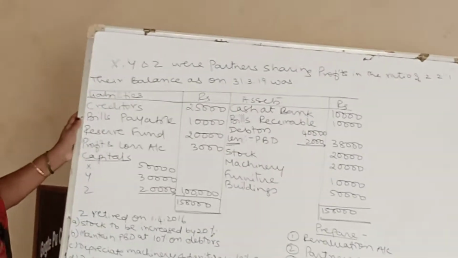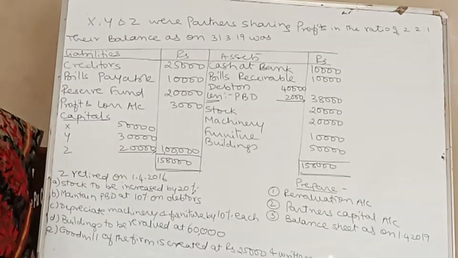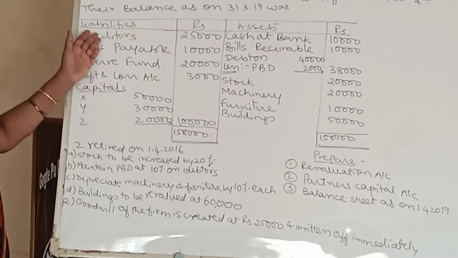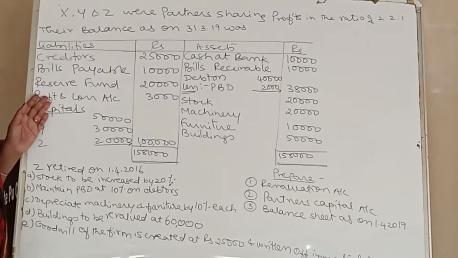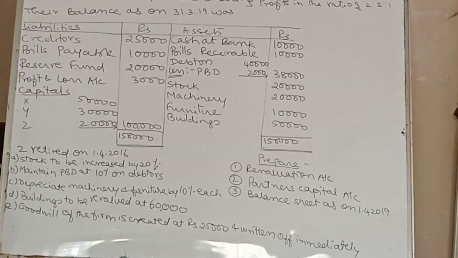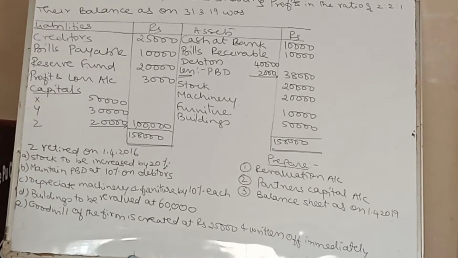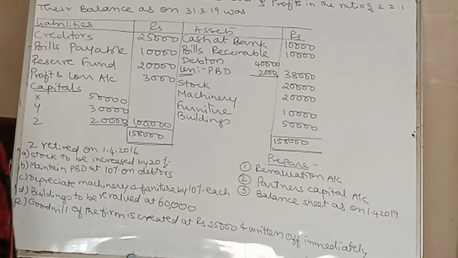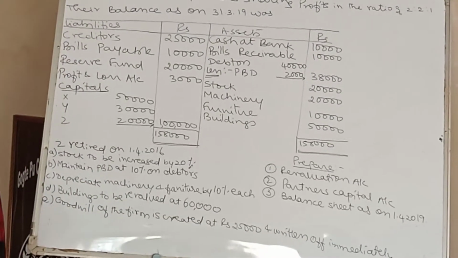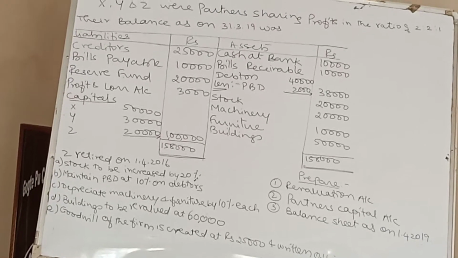In this problem, they have given you the balance sheet as on 31/3/2019. On the liability side, they have given you the creditors, bills payable, reserve fund, profit and loss account, and the capitals. Come to the asset side. They have given you the cash at bank, bills receivable, the debtors, stock, machinery, furniture, and the building. In the problem, they have told you Ed has retired from the business.